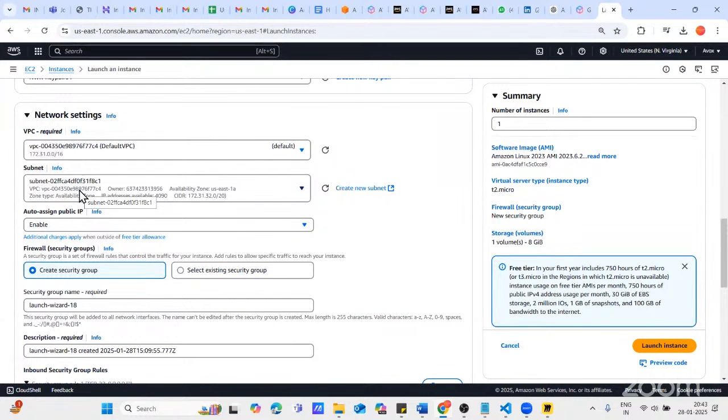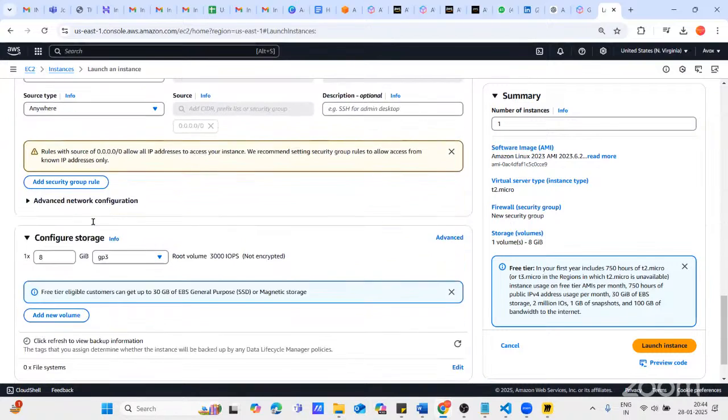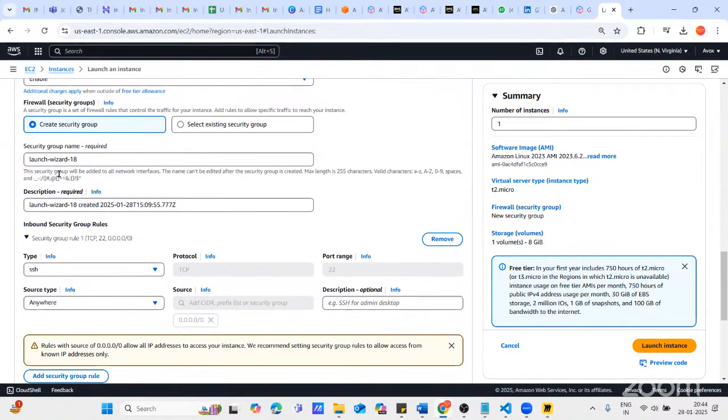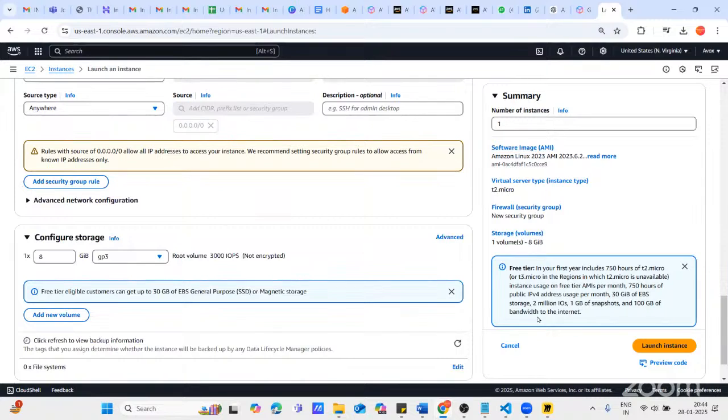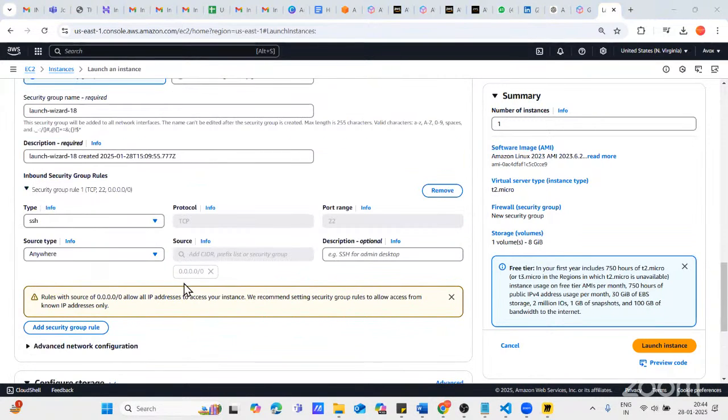So day by day, we will cover more topics and you will have more examples and you will understand, right? And now auto assign public IP address. If you want to access this machine from the internet, the public IP address must be enabled. And now you can go down, no other setting to be changed, and SSH must be allowed. So you ensure that the SSH from the internet is allowed and click on launch instance.